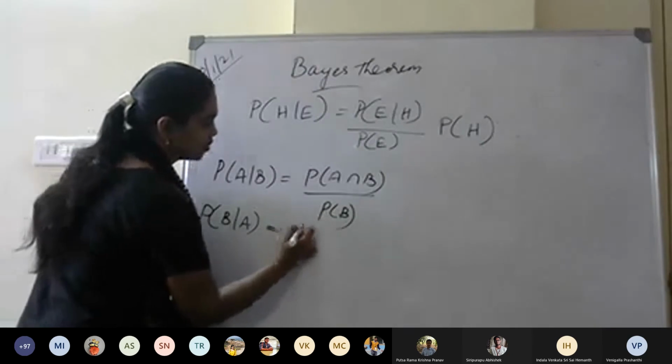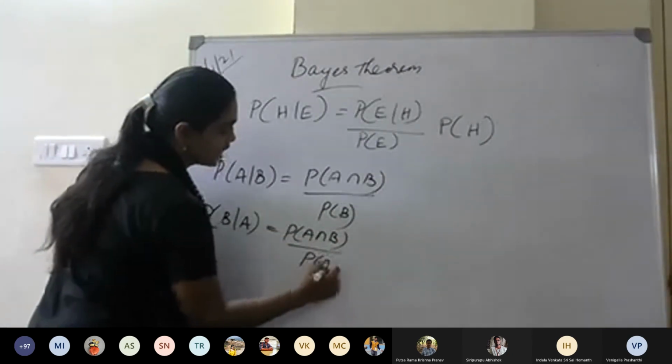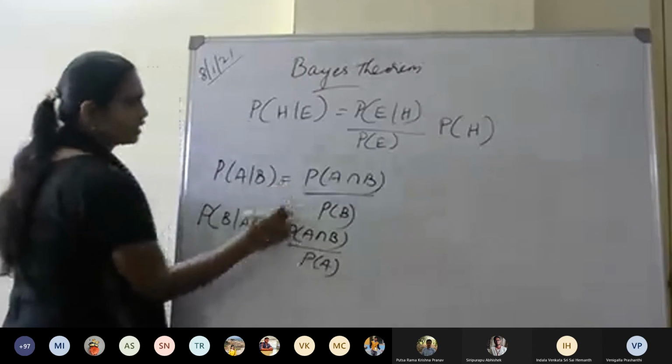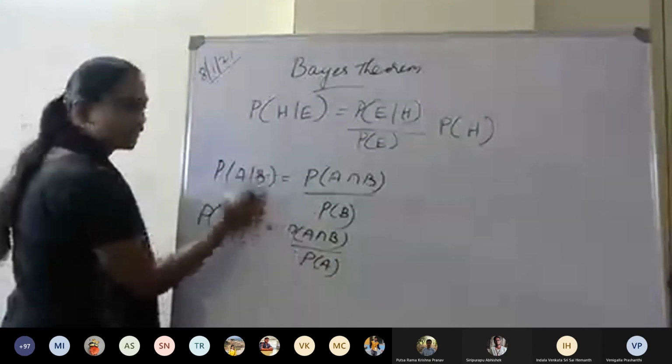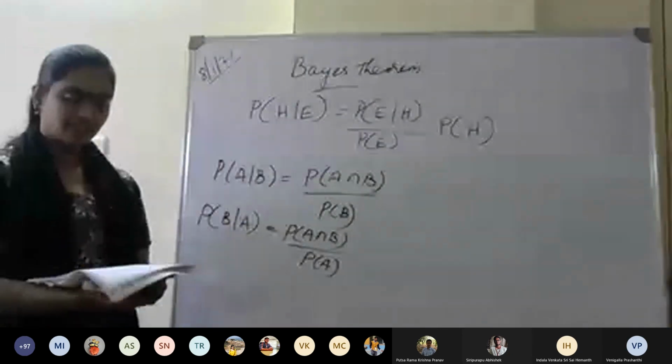Similarly, P of B given A is P of A intersection B divided by P of A. Now you can take these two and equate them. So that is the derivation.